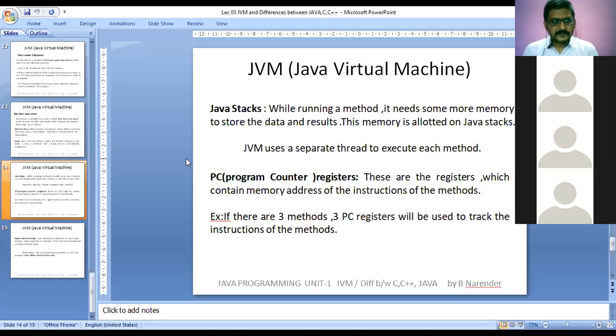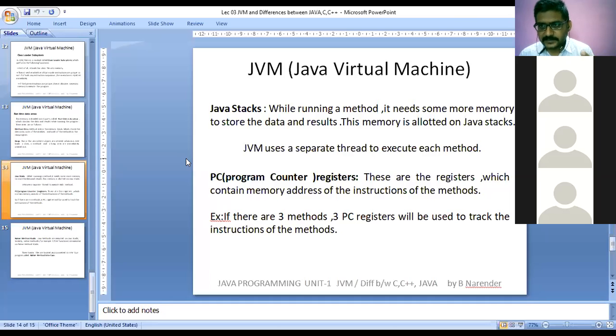Next, there is one more topic called program counter registers. Now, what are these? These are registers. Registers are memory devices which will hold the instructions which are going to be executed. Let us say that if you have 3 methods, there will be 3 PC registers available to track the instructions. Every method, let us say the add method contains 4 lines of code.